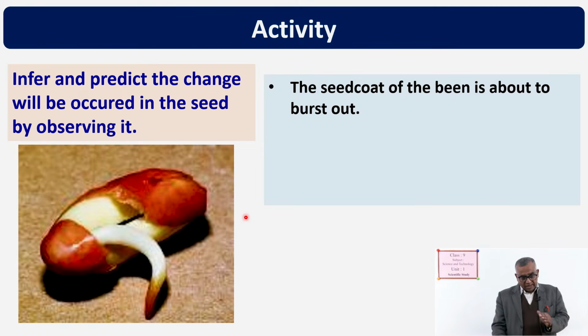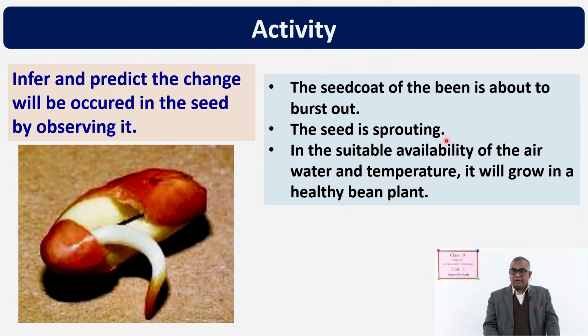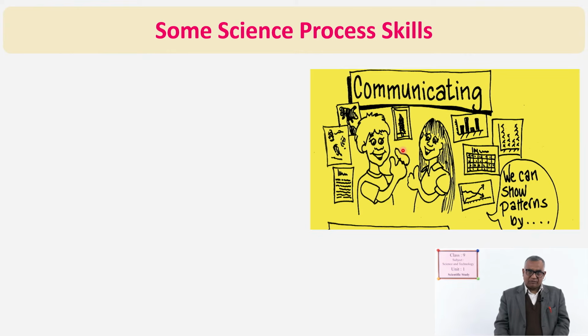Yes. Like that. After that, what will be your inferring? The seed is sprouting. Yes, it is sprouting. Look here, this region. Okay. And then what will happen? What is your prediction? With suitable availability of air, water and temperature, it will grow into a healthy bean plant. You can predict more, that means it will give good production. So, here one observation, inferring and prediction is given, others you can do yourself.